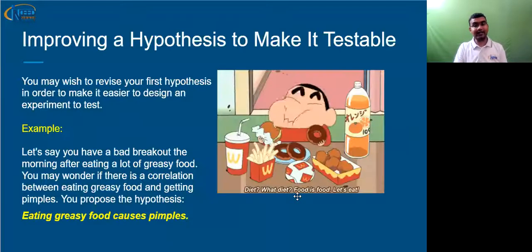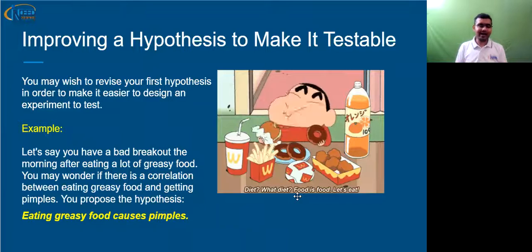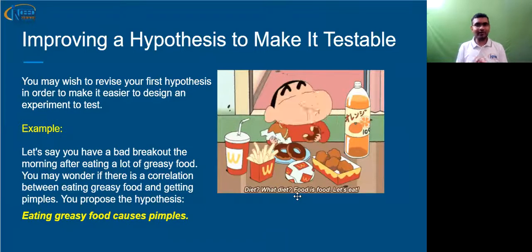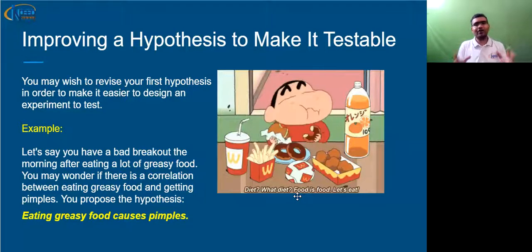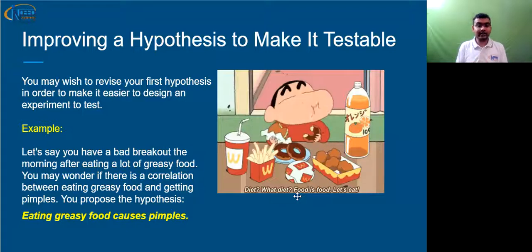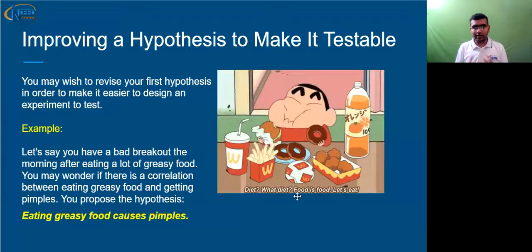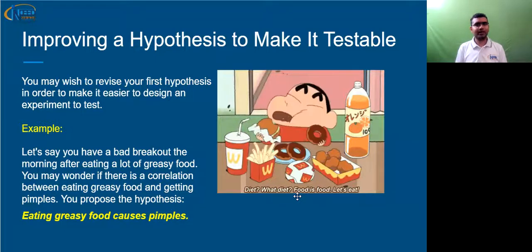So now let us try to understand how we can make a hypothesis testable by taking an example. By looking at the image, you must have understood that I'm talking about food now. If you are a foodie, you will really like this example. If you eat a lot of greasy, oily food, you might get pimples, you might get breakouts. So if you get pimples after eating greasy food, you will make a hypothesis that eating greasy food causes pimples.